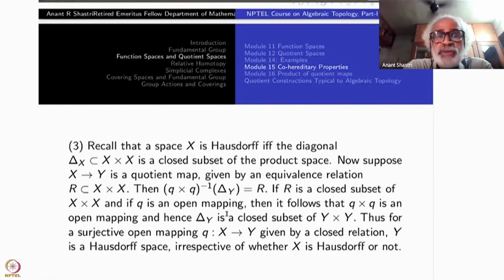Yet if R is a closed subset of X and if Q is an open mapping, then we are through, because if Q is an open mapping, then Q cross Q is also an open mapping. Obviously, it is surjective also. Therefore, it's a quotient map.